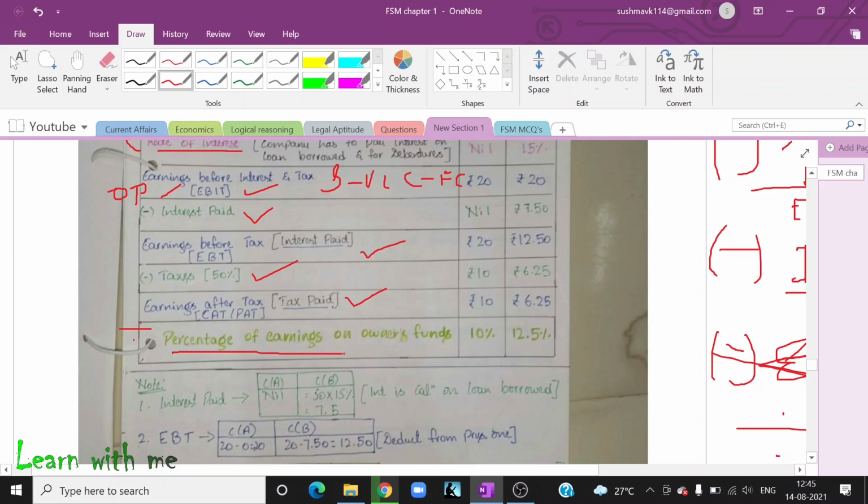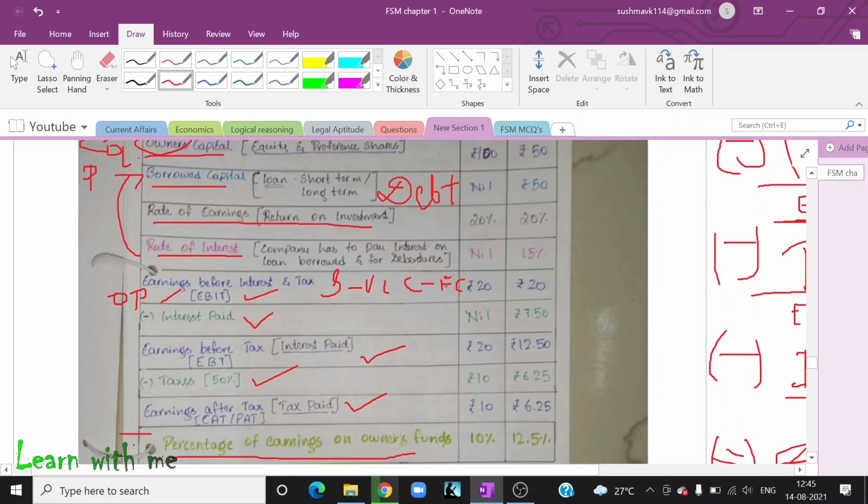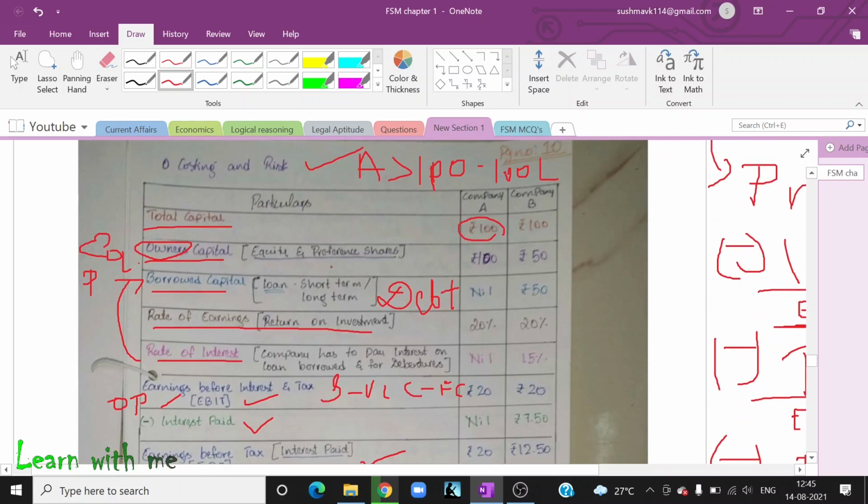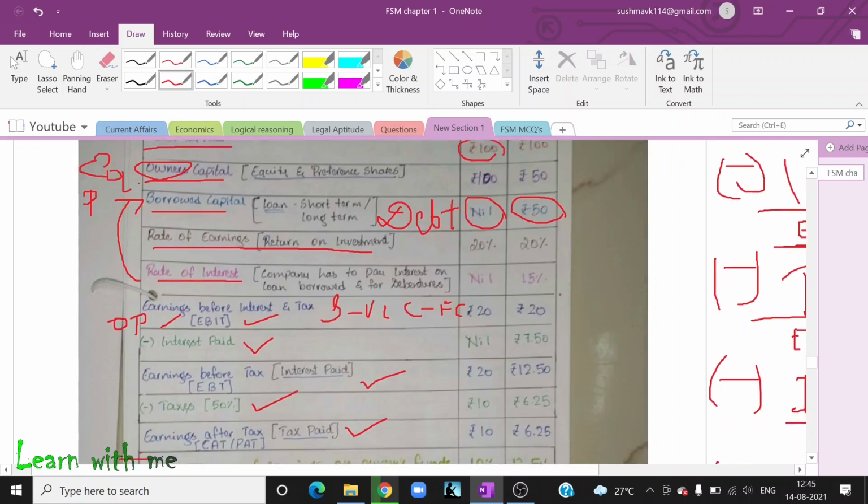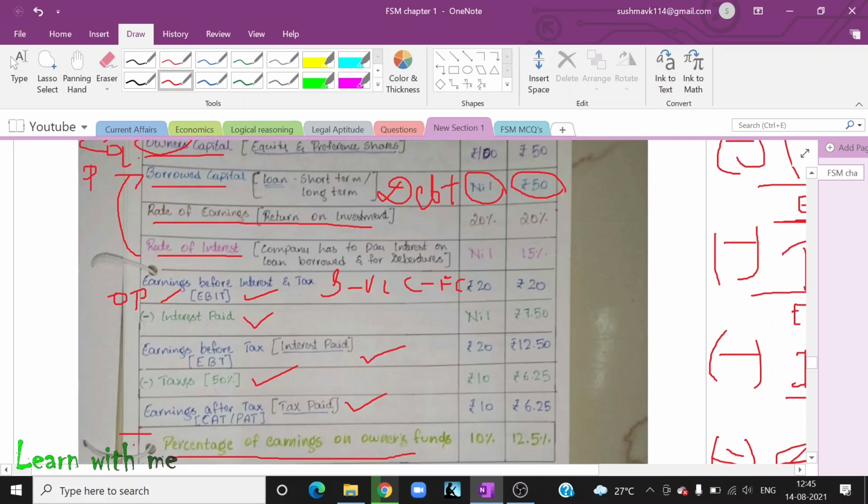Here we have taken percentage earnings on owner's fund. See, EBIT is 20 rupees in company A and 20 rupees in company B. In company A, the debt is nil, so they have not borrowed any money. In company B, they have borrowed 50 rupees, and on that they have to pay interest.